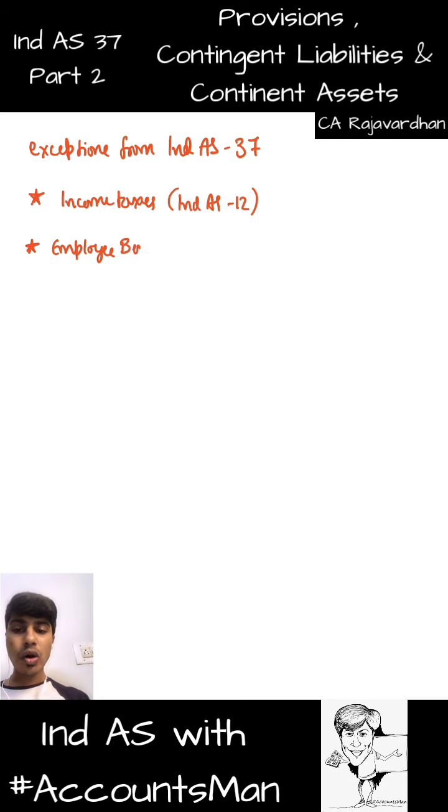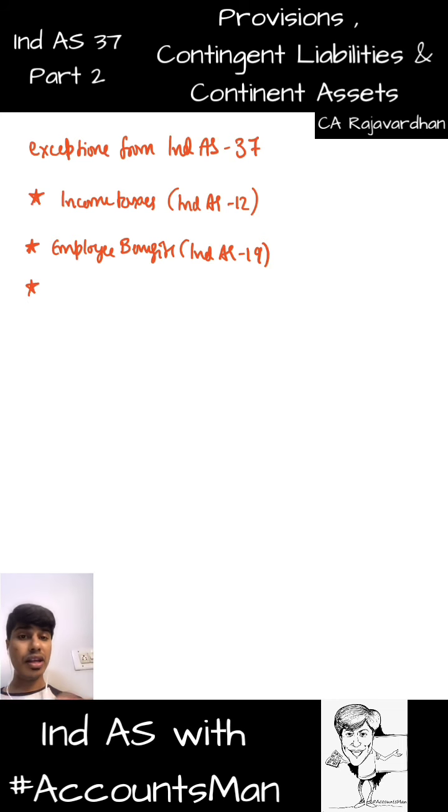Similarly, with respect to employee benefits. If there are any long-term employee benefits that you need to give to your employees post employment, there is a future outflow that's going to happen, so you have to create a provision. Now, do you have to follow Ind AS 37 for such a thing? No, because we already have a specific standard, Ind AS 19, which deals with employee benefits. So whenever you create a provision for employee benefits, you will not refer to Ind AS 37. You will read it in isolation.